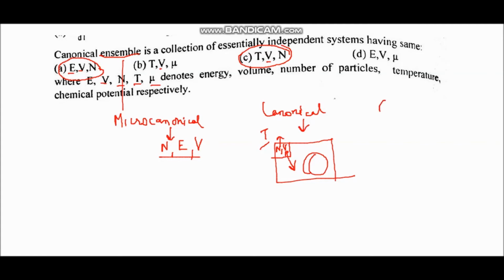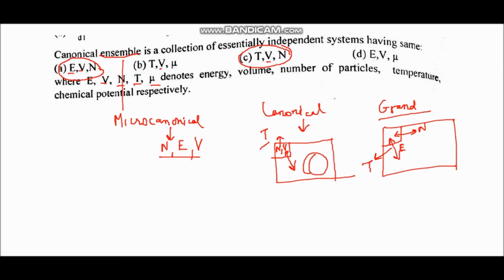And third is grand canonical ensemble. In a grand canonical ensemble, the system that is under consideration, it is in contact with both the heat reservoir and particle reservoir. So it means it can exchange the number of particles with this reservoir, and also it can exchange the energy. So energy and number of particles are not fixed in grand canonical ensemble, but the temperature is fixed.